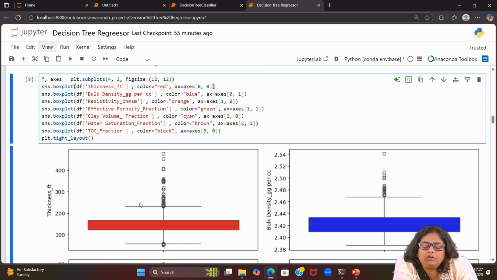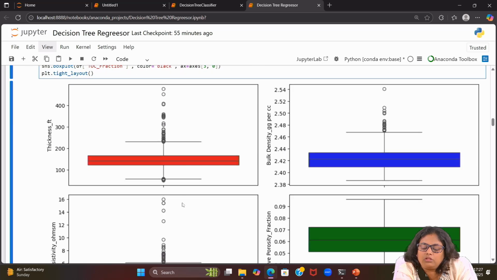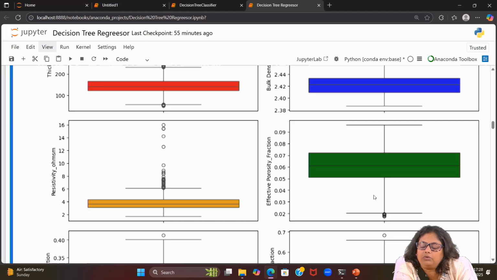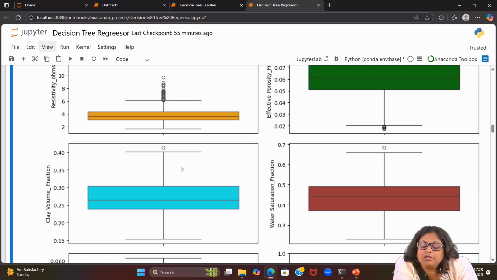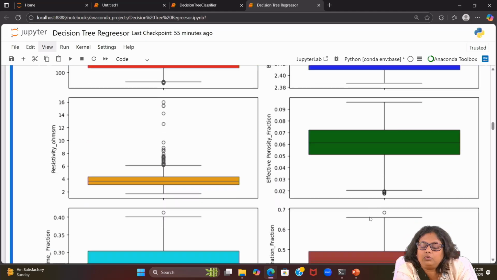So here is the box plot, as you see all the plots, observe this one. You will see these are the whiskers, as we call them, and this is your mean. Then you have the Q1 and Q3. The points you can see beyond that are the outliers. So you will have some understanding once you go through each of the plots.